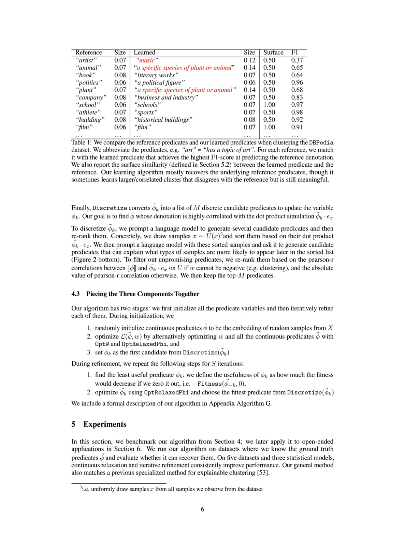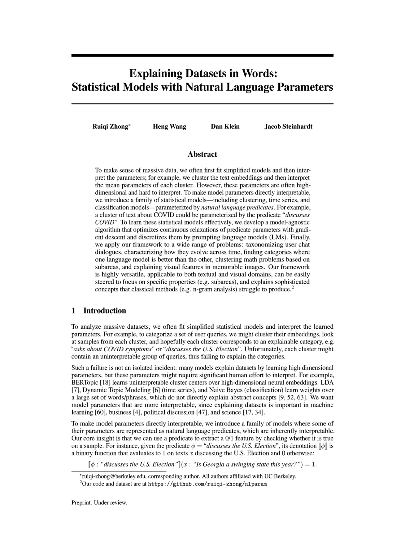The proposed method aims to solve the problem of interpretability in model parameters for clustering and classification tasks. Traditional models often learn high-dimensional parameters that are difficult for humans to interpret, leading to challenges in understanding the underlying categories or features represented by these parameters. By introducing a family of models that utilize natural language predicates as parameters, the method allows for the extraction of 0/1 features that are inherently interpretable.